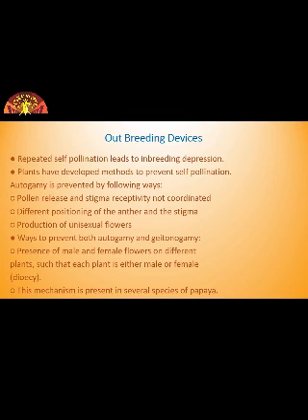Another device to prevent self-pollination is the production of unisexual flower. Means if the flower is unisexual, there is no chance of self-pollination. If both male and female flowers are present on the same plant, such as castor and maize, it prevents autogamy but not geitonogamy. So these are the different ways by which autogamy can be prevented. Now ways to prevent both autogamy and geitonogamy means presence of male and female flowers on different plants such that each plant is either male or female. And this mechanism is seen in papaya.